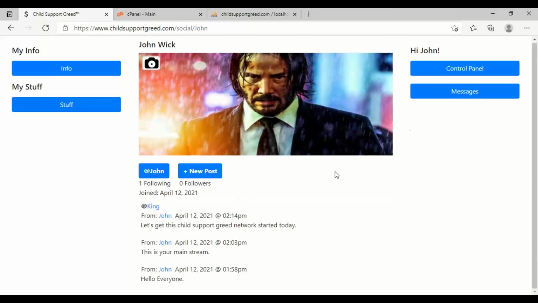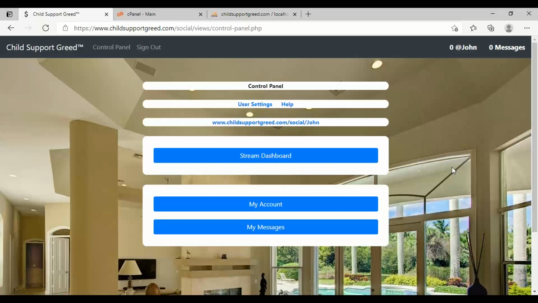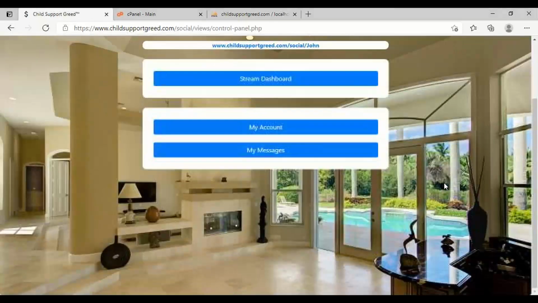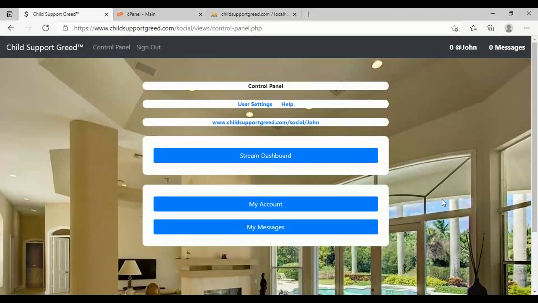All right. So I think for now, that is basically a quick tour of how this system works.